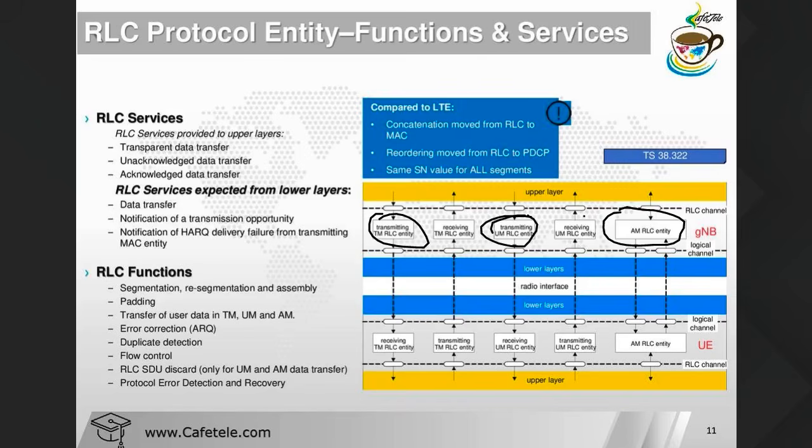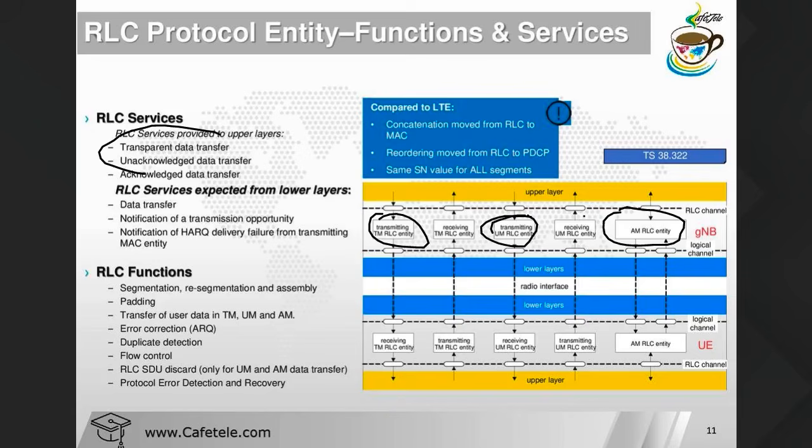Now what are the services we have here? This one, three services we have here. RLC service expected from the lower layer, data transfer. The lower layer is the MAC layer. Notification of the transmission opportunity, notification of the HARQ delivery failure from the transmitting MAC entity. So this is the lower layer. RLC functions: segmentation and resegmentation, padding, transfer of user data.